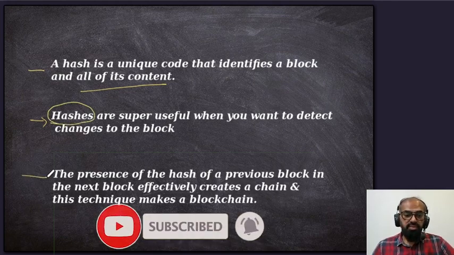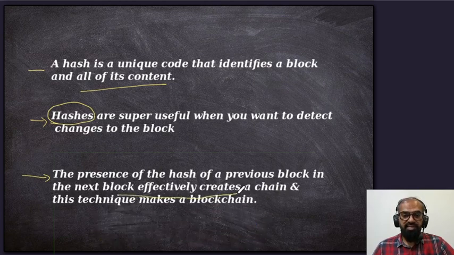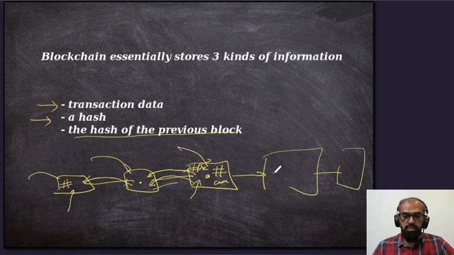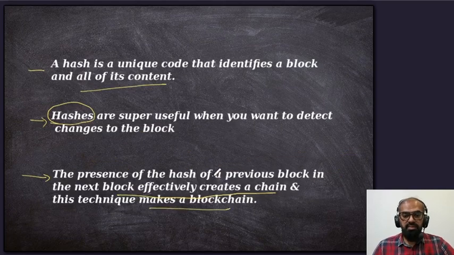The presence of the hash of a previous block in the next block effectively creates a chain. Having the information of the previous block helps in managing this chain, so it becomes a chain. And why have we done this? Because each block has the information of the previous block, so it's kind of a chain, and this technique makes it a blockchain.